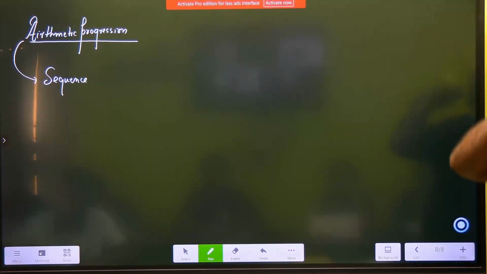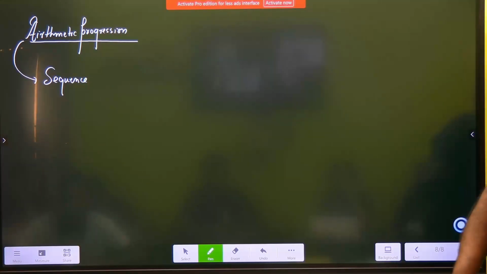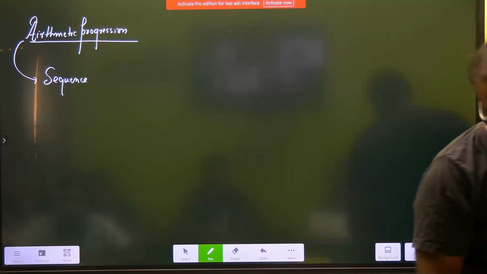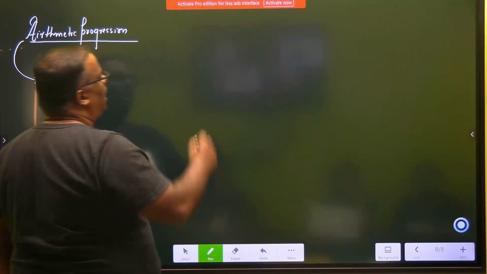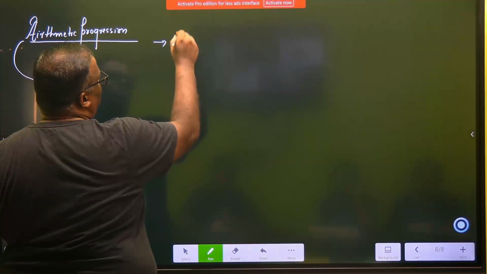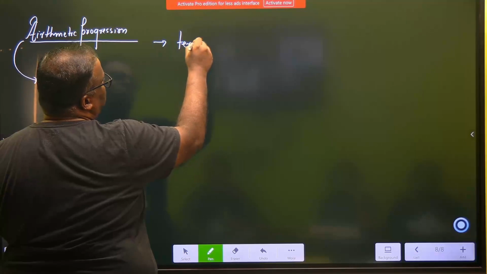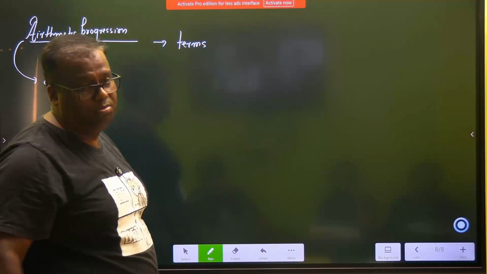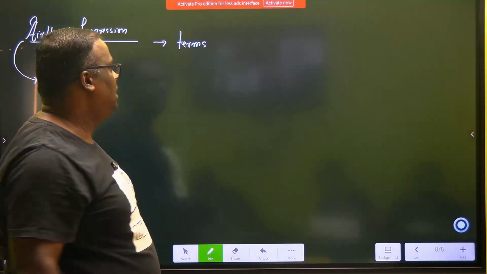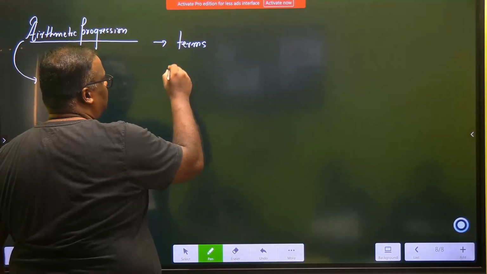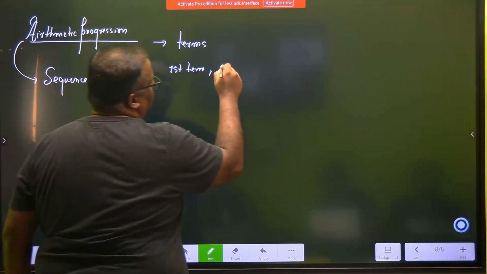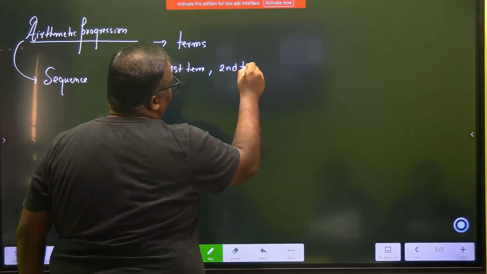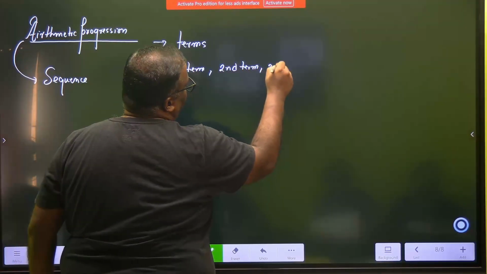But here, the pattern will be decodable. It's a special type of sequence. Now let's see what it is. An arithmetic progression will have what you call members, which we here call terms. Right? The terms start with the first term, then the second term, then the third term.